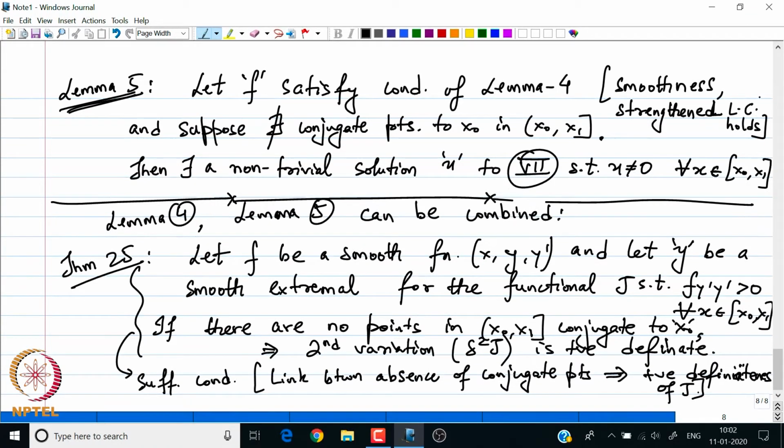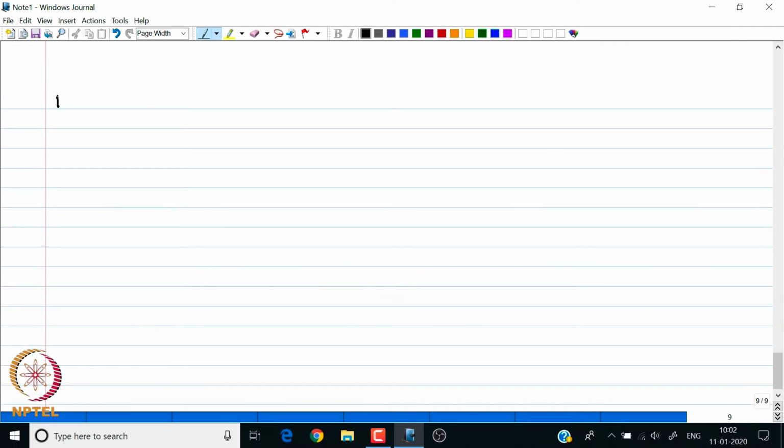Okay. So let me highlight this result with a small example. Let my functional j of y be the integral from x0 to x1 of y prime square dx.